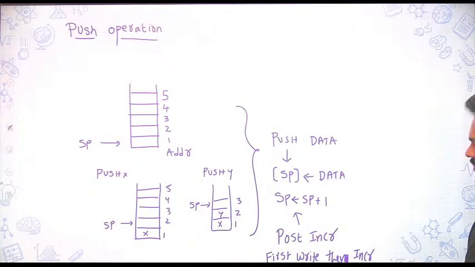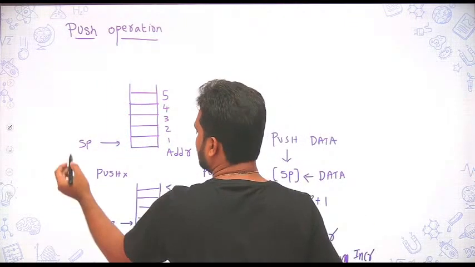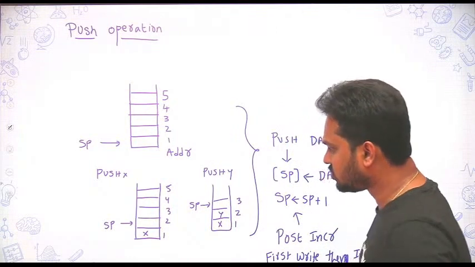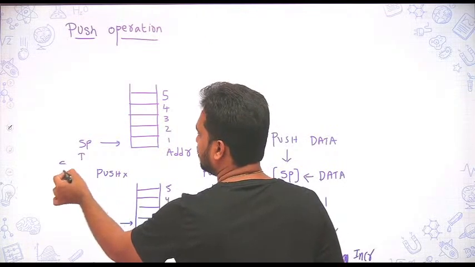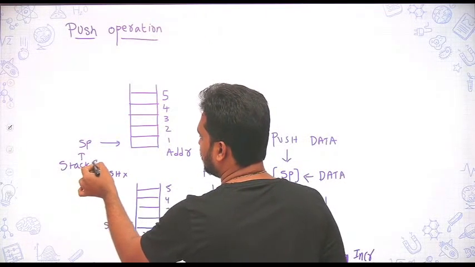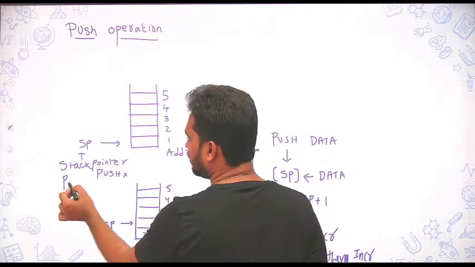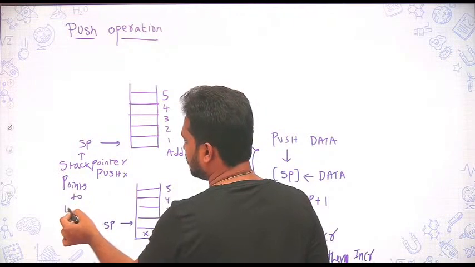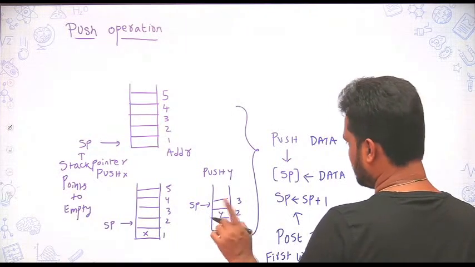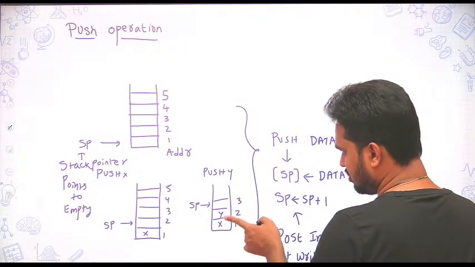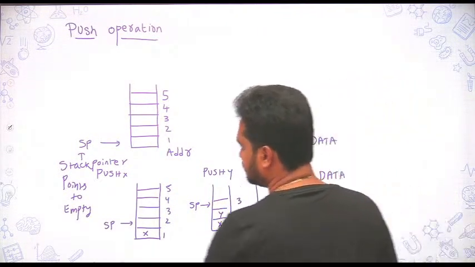Then in this case, in this way, the stack pointer always points to the first empty location. Here, what we did, I think we showed a different way. Yes, empty location, we fill it and move it, we fill it and move it, right? Correct.